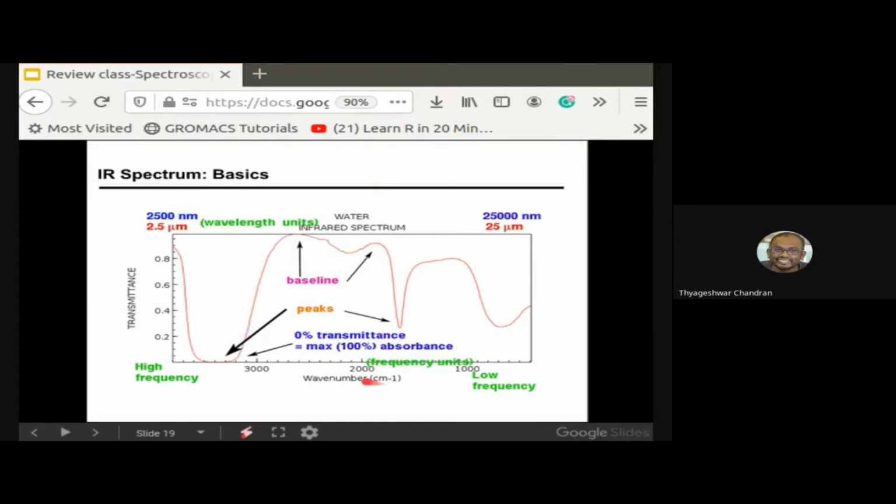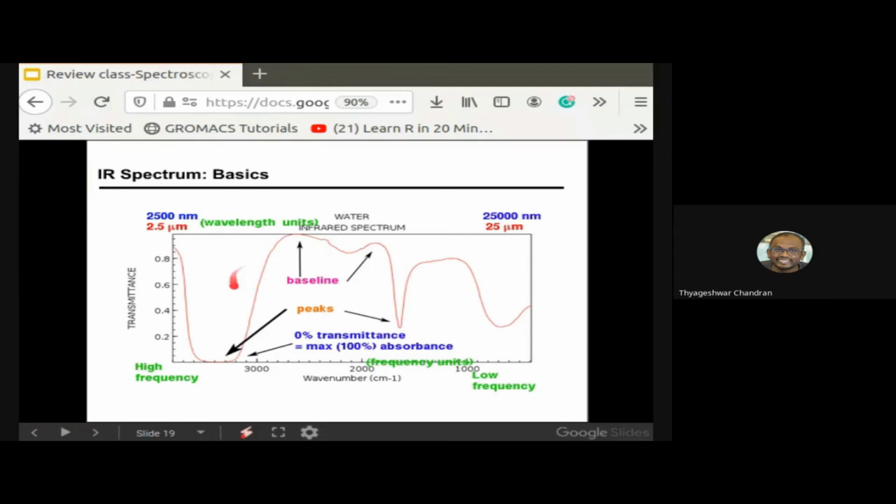Yeah, as I was mentioning, the x-axis is the wave number. It starts from the low frequency and goes towards high frequency. Low frequency means lower energy to higher energy, and in the case of IR spectra, it's going to be a completely inverted view of what you saw at the UV visible or other spectrophotometers output.